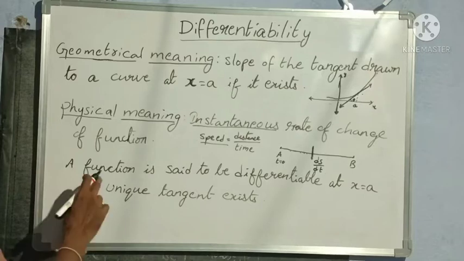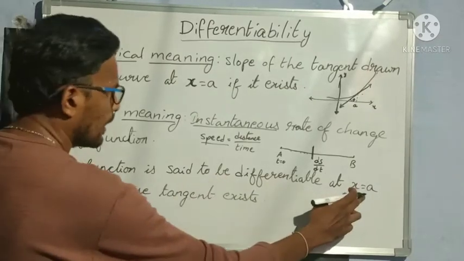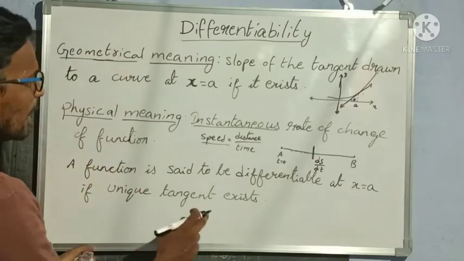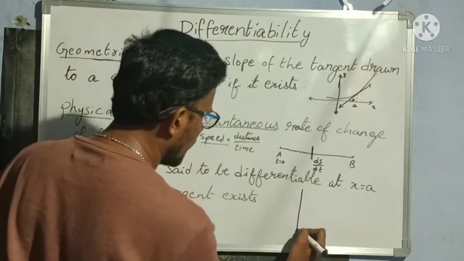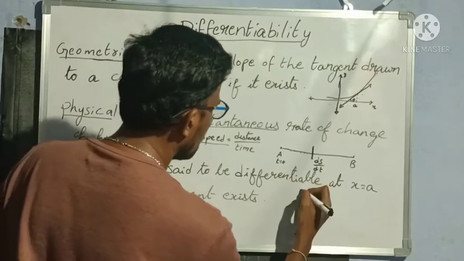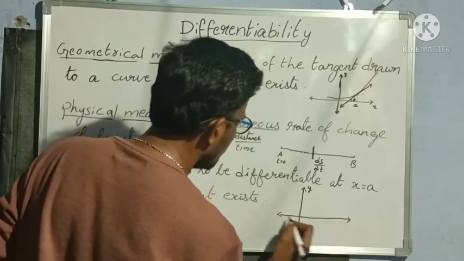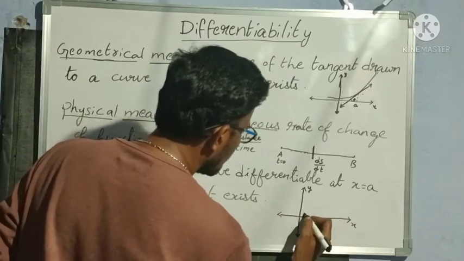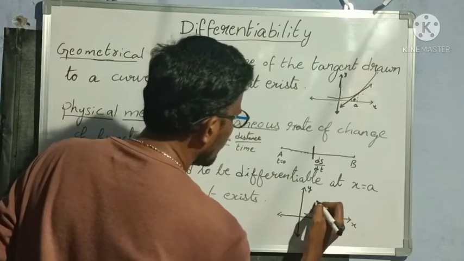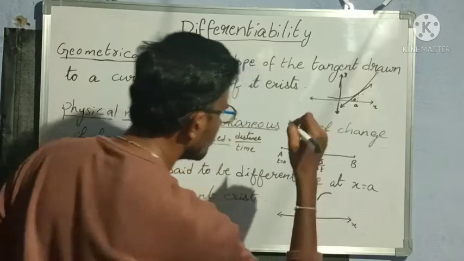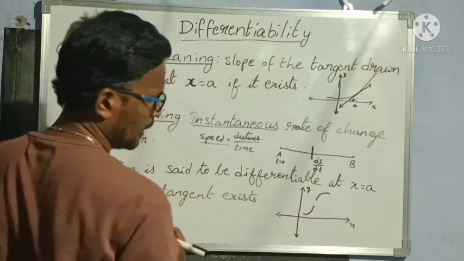Next, this is very important to understand: a function is said to be differentiable at x is equal to a if a unique tangent exists. This is the third point. For suppose I take the y-axis this one and the x-axis this one, and a function is nothing but a curve. Here the function is not continuous; this is a discontinuous function.